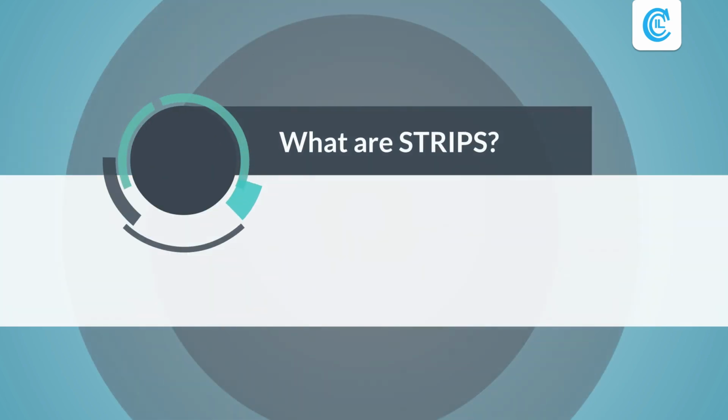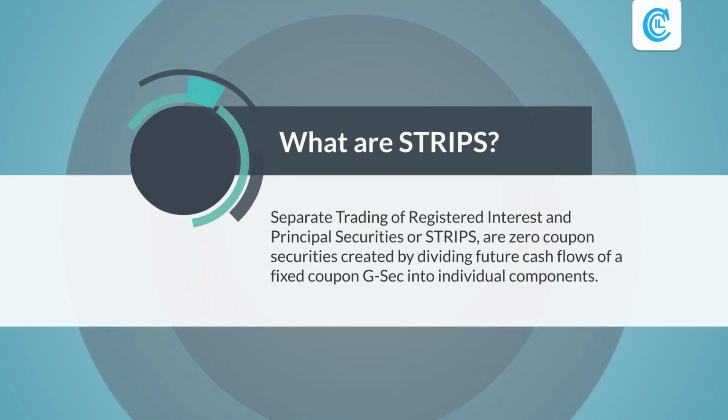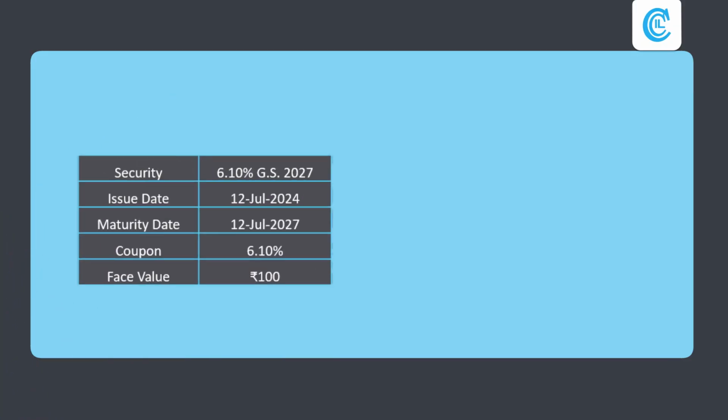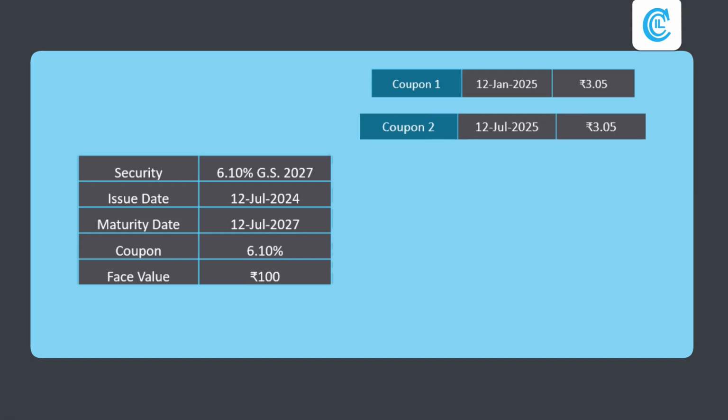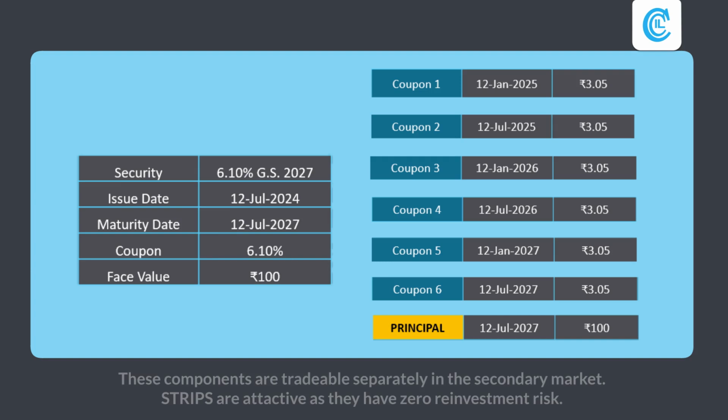What are strips? Separate trading of registered interest and principal securities, or strips, are zero-coupon securities created by dividing future cash flows of a fixed coupon G-Sec into individual components. For instance, the 6.10% GS 2027 bond can be divided into 6 coupon strips, Rs 3.05 per coupon, and 1 principal strip, Rs 100 at maturity. These components are tradable separately in the secondary market. Strips are attractive as they have zero reinvestment risk.